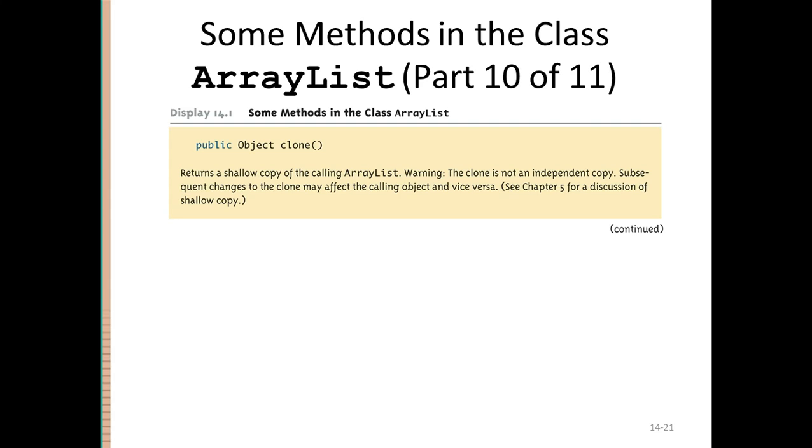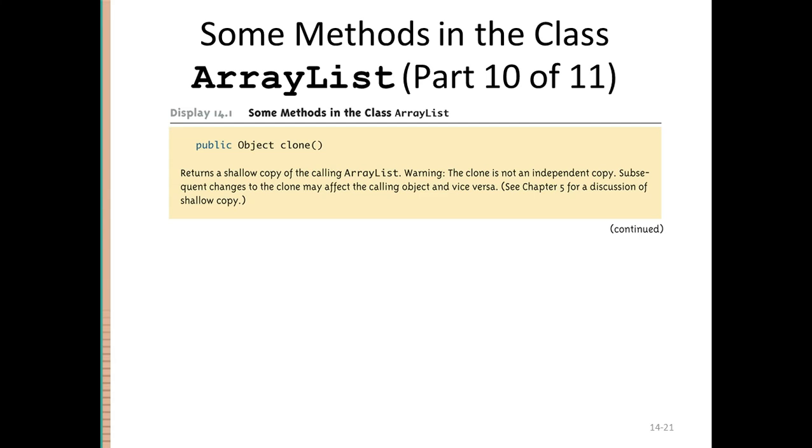Okay. The clone method, right? In order to copy an array list, we can use the clone function. You must remember that clone basically gives a shallow copy of the array list, right? It is basically an array list copy function, and the return type is object, but this will not give you an independent copy. Okay, it will copy your array list, but it will be a shallow copy. I hope everyone remembers what a shallow copy was.